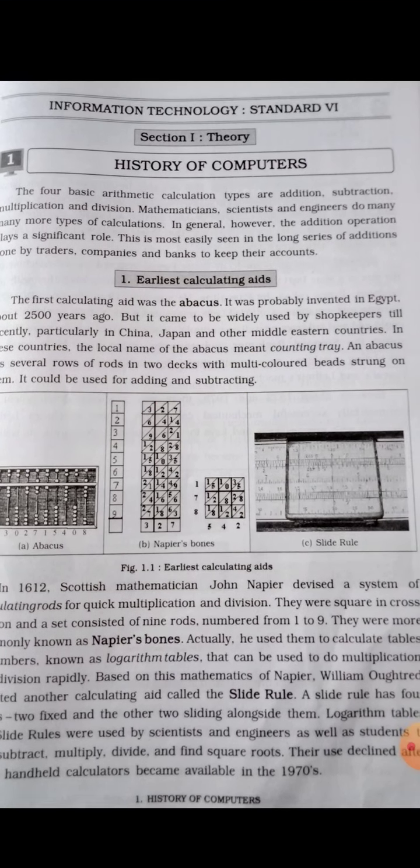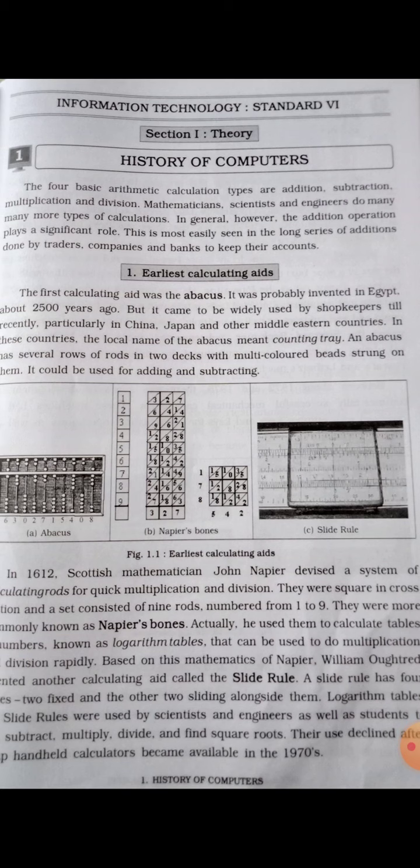Mathematicians, scientists and engineers do many more types of calculation. In general, however, the addition operation plays a significant role. This is most easily seen in a long series of additions done by traders, companies and banks to keep their accounts. So where can we use calculating machines? Traders, companies, banks.